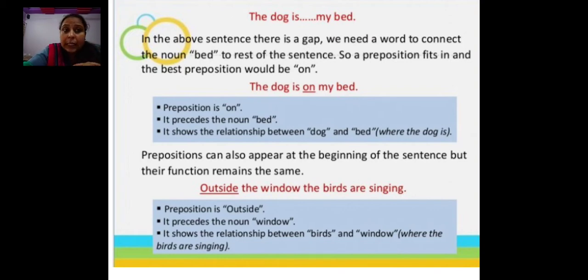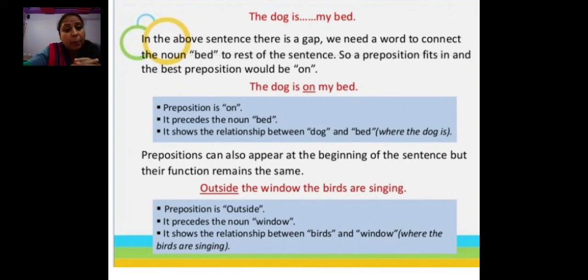We need a word to connect the noun bed to the rest of the sentence. So a preposition fits in, and the best preposition would be on. The dog is on my bed.